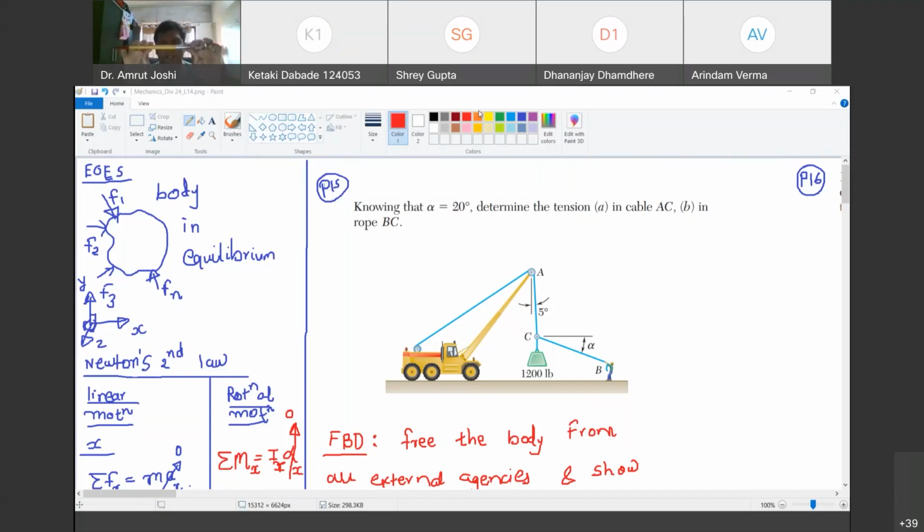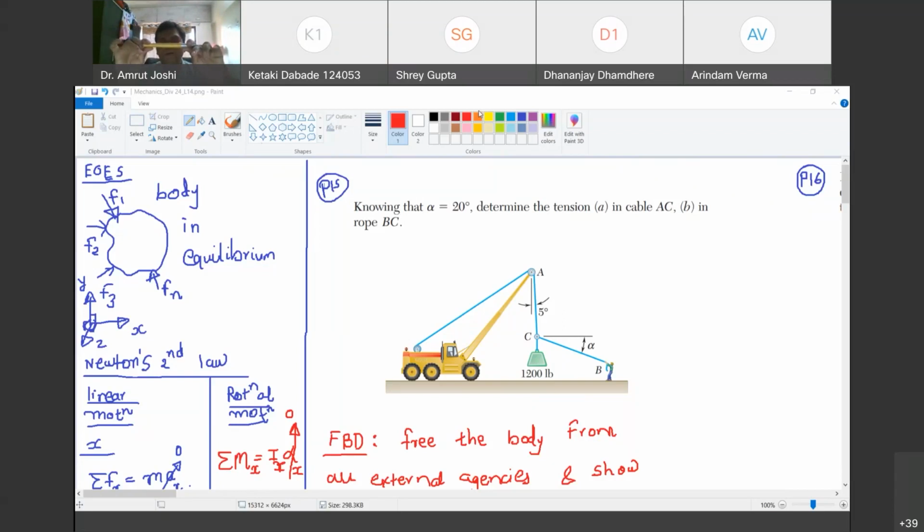However, this expansion or contraction of the brush is not visible to the naked eye. Do you agree with me? Yes, sir. So what else can be done? Can anyone suggest? How will you know whether I am applying tension or compression to this brush? Can anyone suggest? Yes, Ketki. Can you suggest? Are you there, Ketki? Yes, sir.